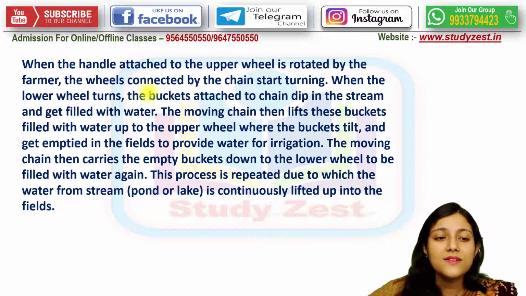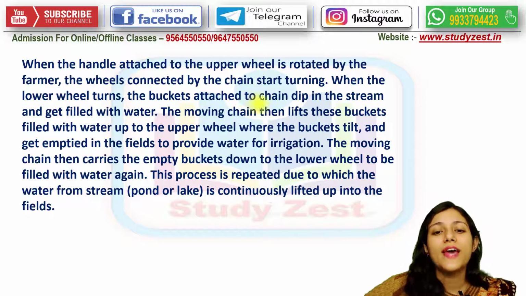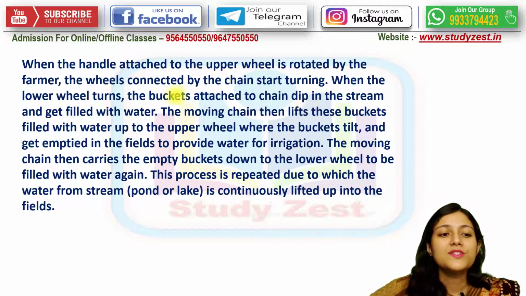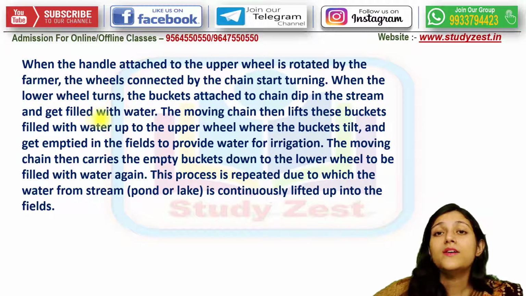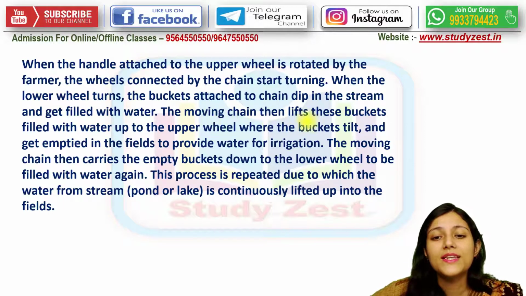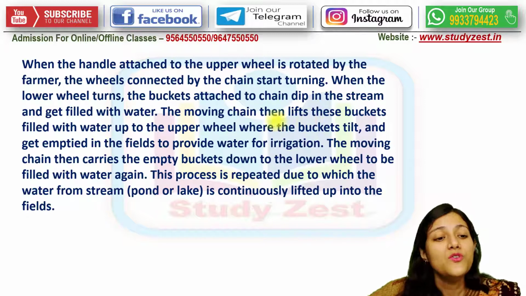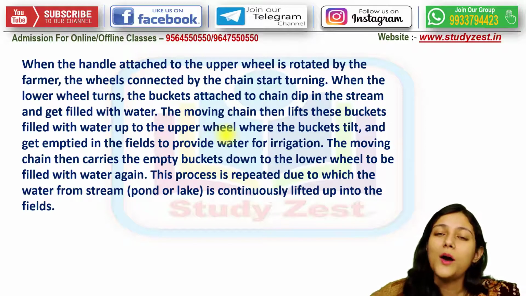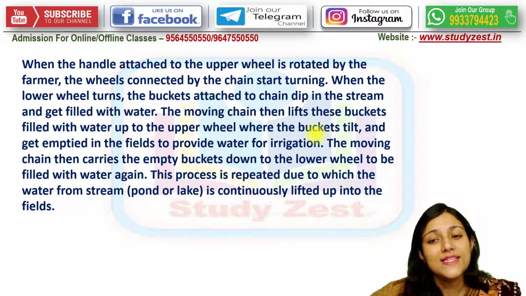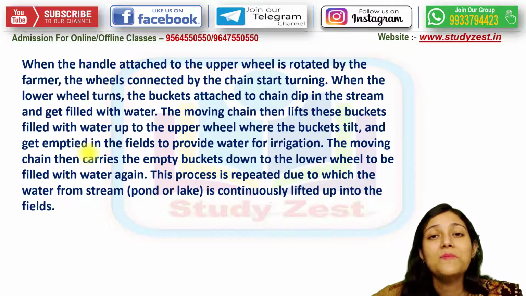And when it starts turning, the buckets which are attached to the chain dip in the stream and get filled with the water. The moving chain then lifts these buckets filled with the water up to the upper wheel, where the buckets tilt and get emptied.